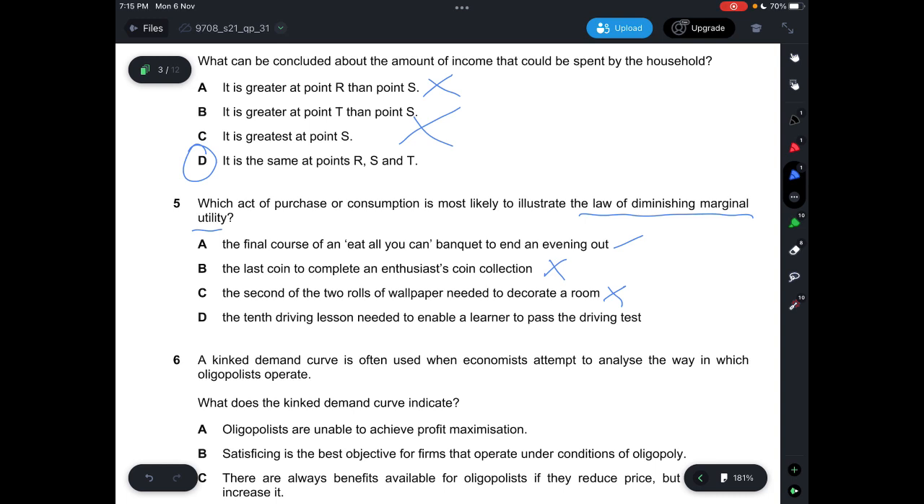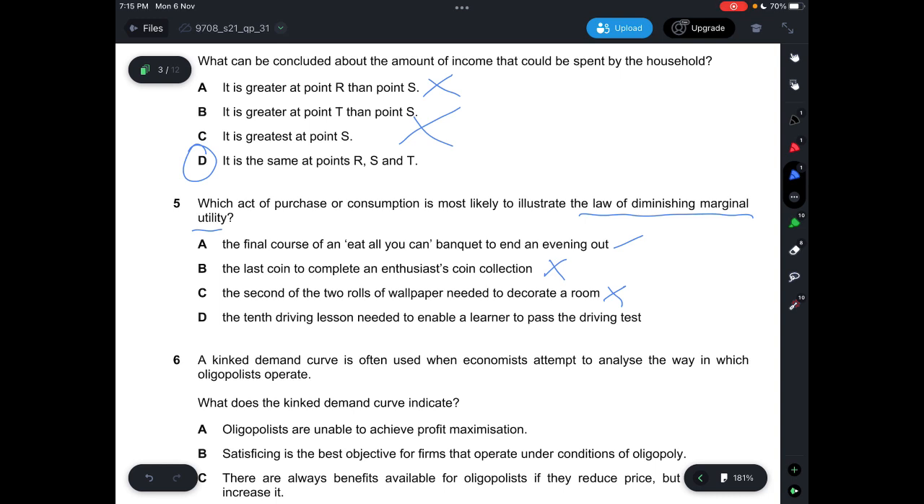The marginal utility here would be when you consume an item. Now this is the lesson needed to enable the learner to pass the test. So once he or she has completed the lesson, then he or she will be able to pass the driving test. Your marginal utility would increase because you will then be able to end the course.